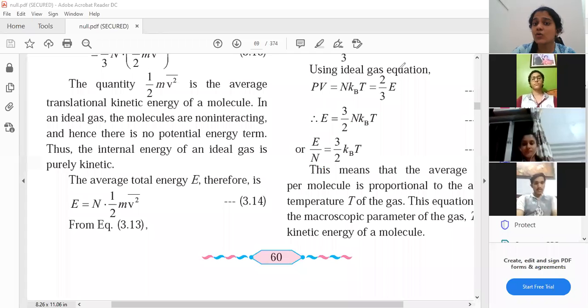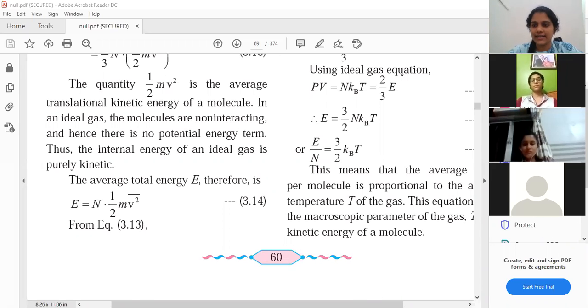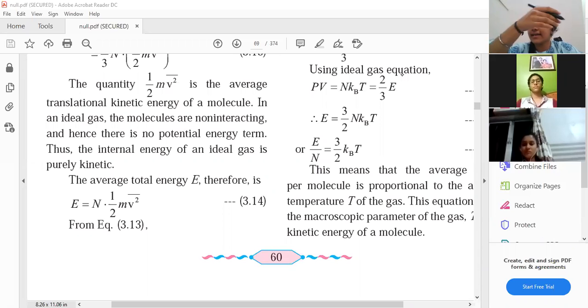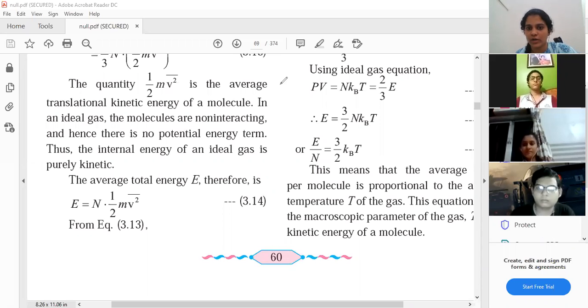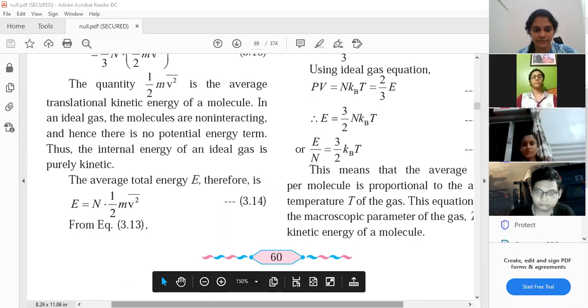Okay, so what will this become? See, anything you divide by the total number of molecules, it becomes average, right? Yes or no? The average velocity is the addition of all velocities upon the total number of molecules, right? So that is the same scenario here. Just 1 minute, let me adjust the PDF.